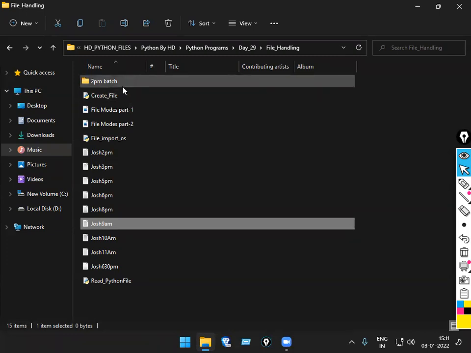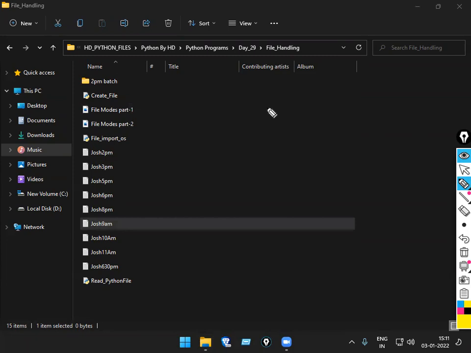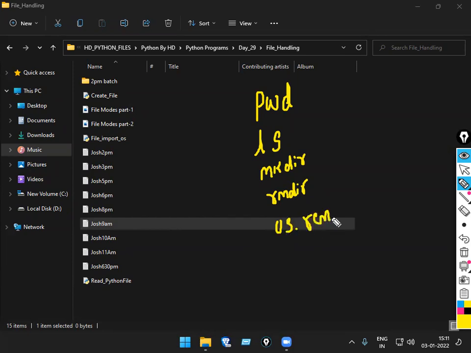Then how to create a folder faster? What's the command to create a folder? mkdir. Just fast. First of all, how to know where I am, which path I am in? PWD. Full form? Present working directory. How to know the list of files? ls. Then what is the way to create a folder? mkdir. To remove that folder? rmdir. To remove a specific file? os.remove.